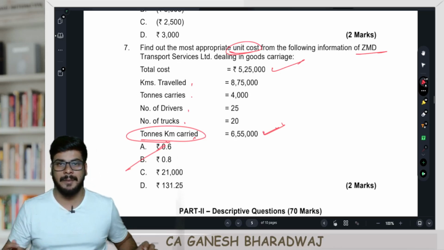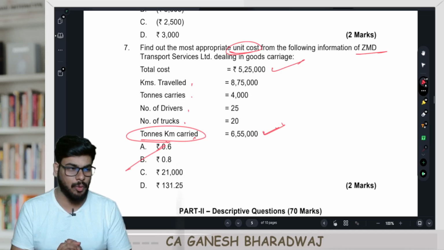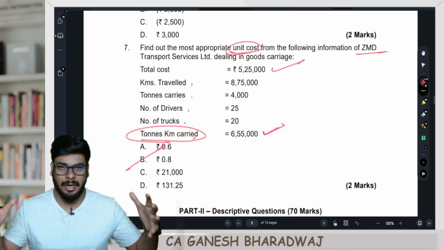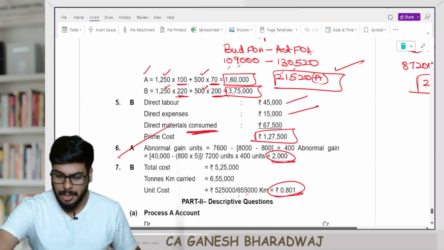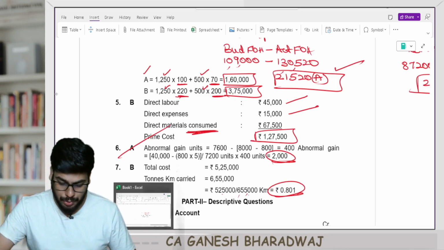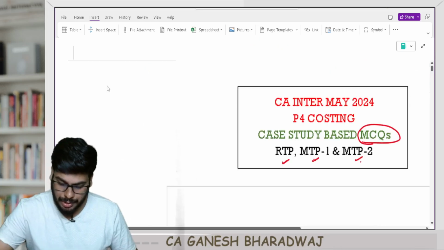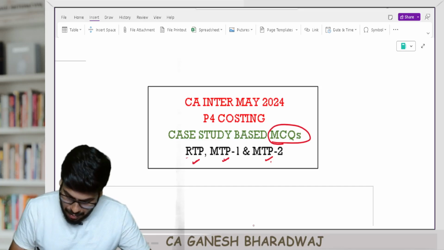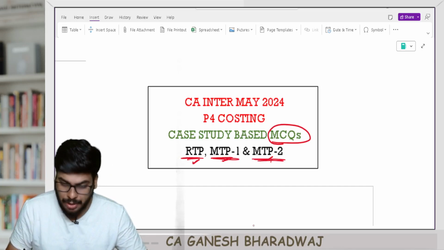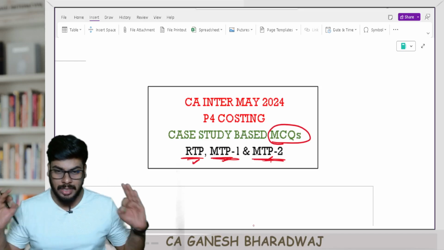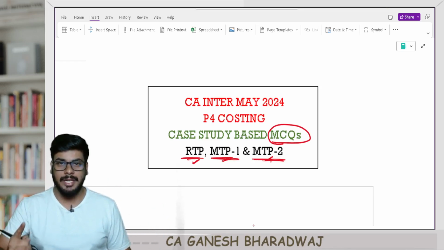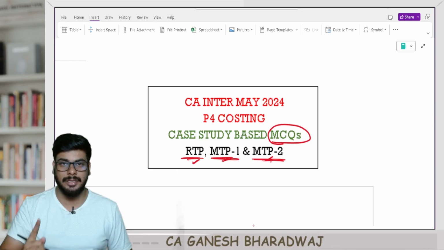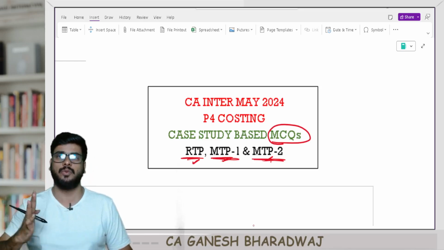Right, guys? Fine. And that is all about your case study based MCQs from all the three sources. So from all the three sources, which is basically your RTP, your MTP1 and your MTP2, an extensive coverage has been done. Right now, guys, have the full confidence. You guys will make it. Do not worry about it.